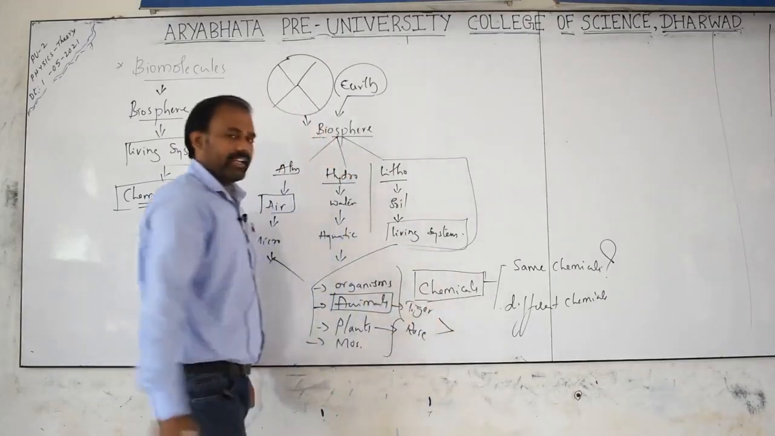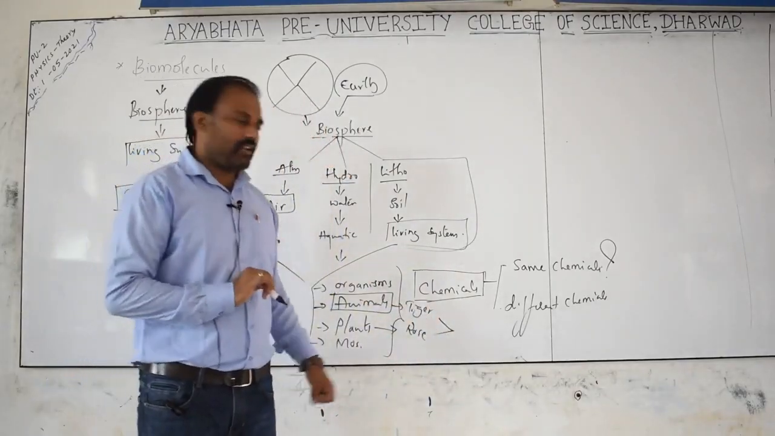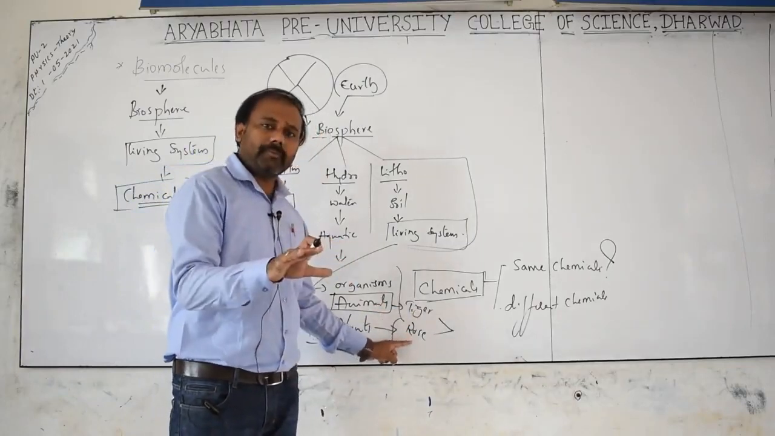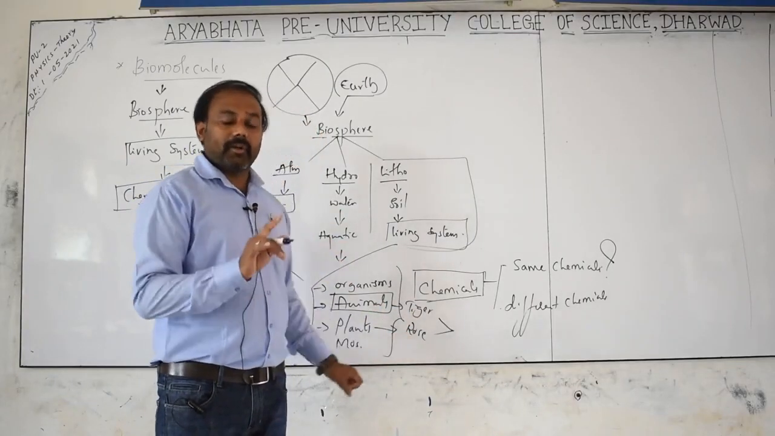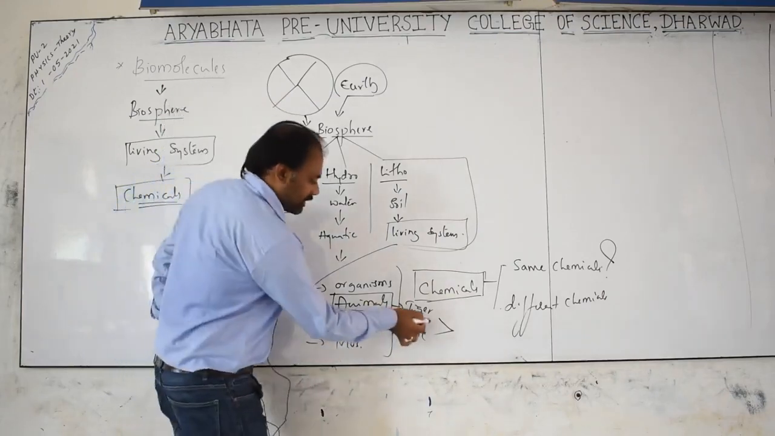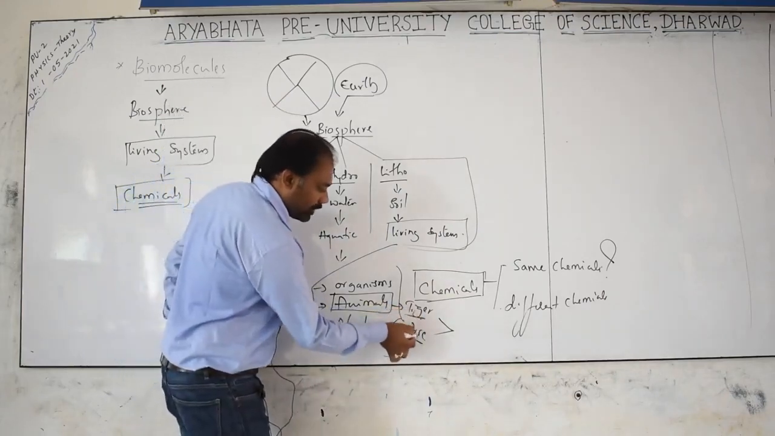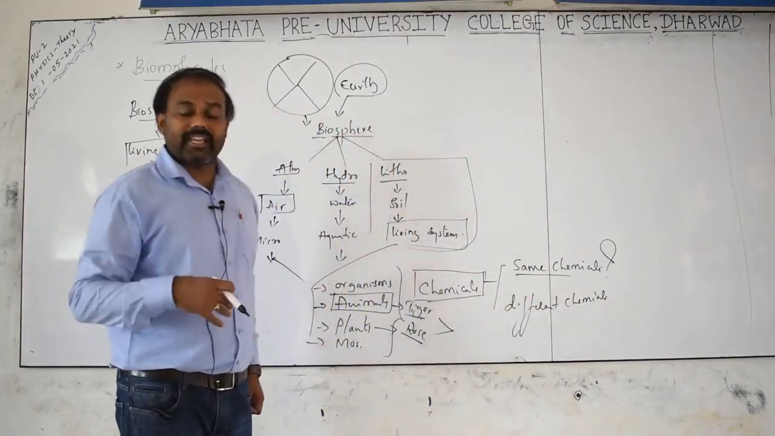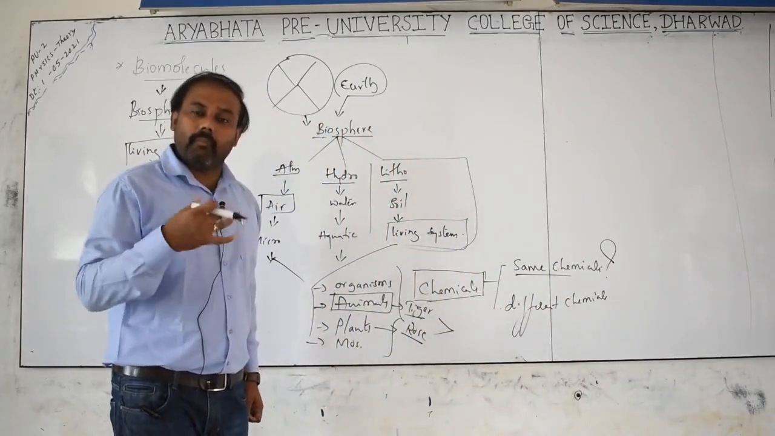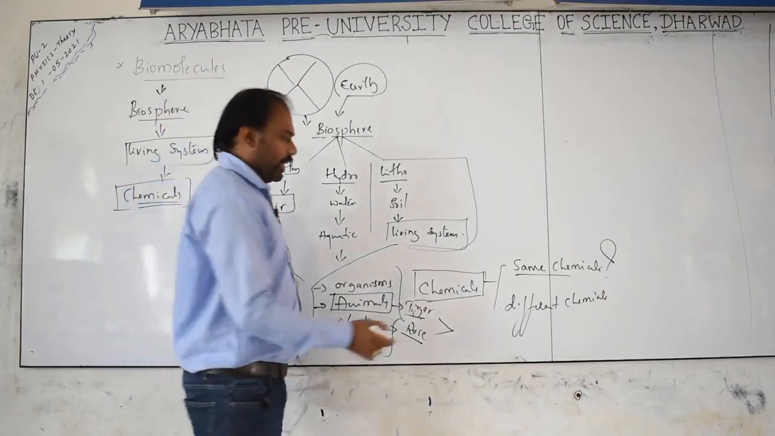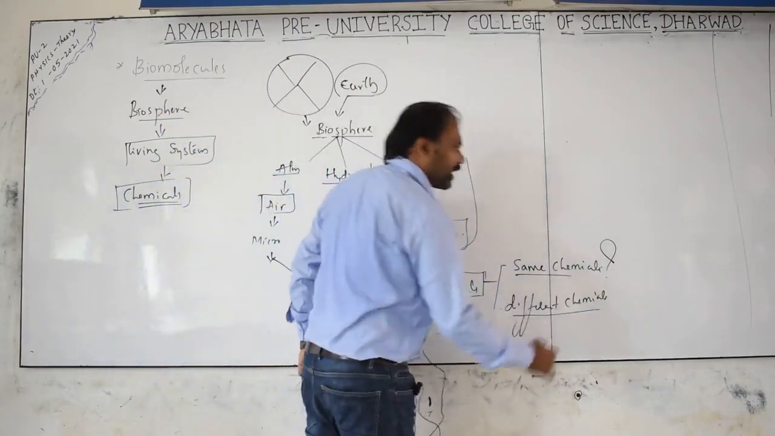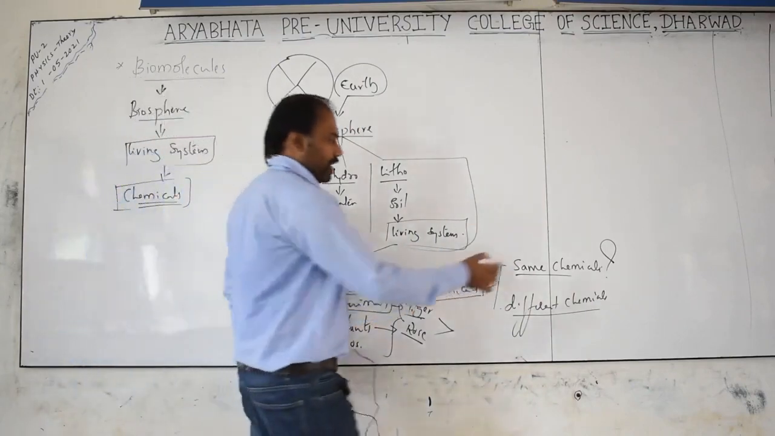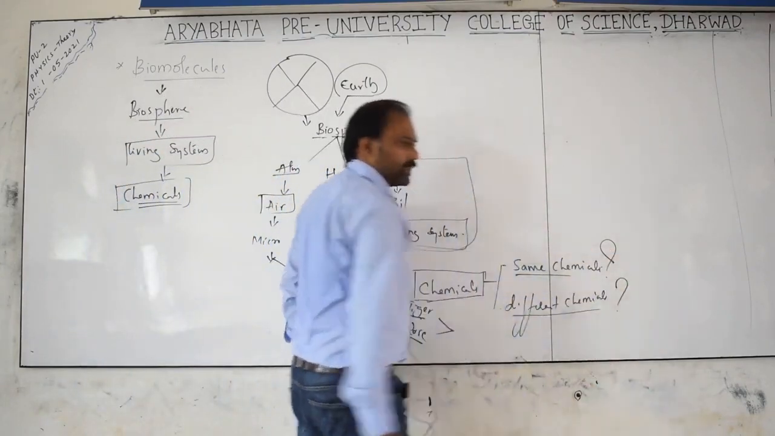One thing: both come under the living system, yes or no? So this animal, the tiger, as well as the rose, these two come under the living system. But my question is, are this tiger and rose both made up of the same chemical compounds, same elements, same molecules, or different chemicals, different compounds, or different elements? This is my question.